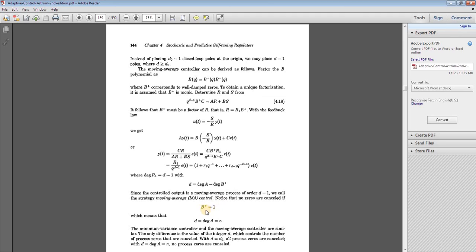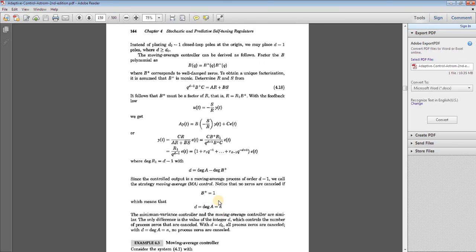If B plus equals 1, then d, the degree of A, equals n.